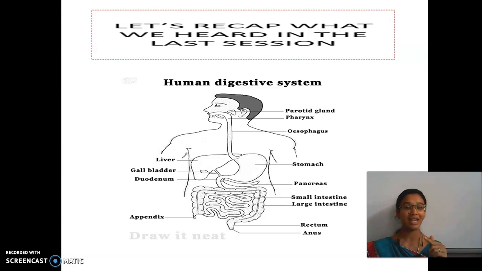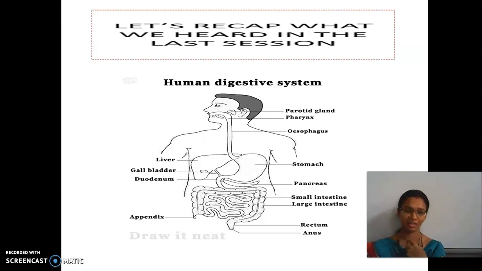These are called the alimentary canal. Apart from this, there are the glands: liver and pancreas are also involved in the digestion process. So these are together called the digestive system.